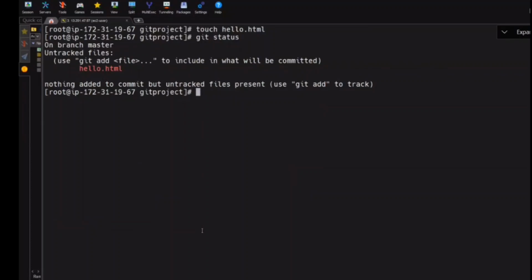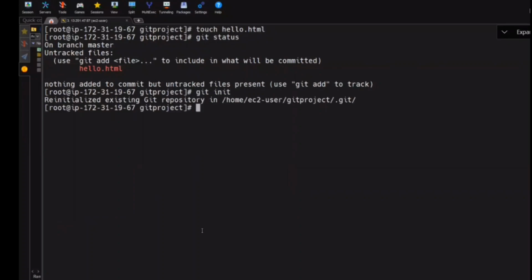Git add. Don't do git init. Git init will be done only one time. We are in the same repository or not? Do git init, no problem. What does it say? Reinitialized existing. That means it's already initialized. There is nothing wrong in doing it, but it's saying it is reinitializing. Okay, now do git status.